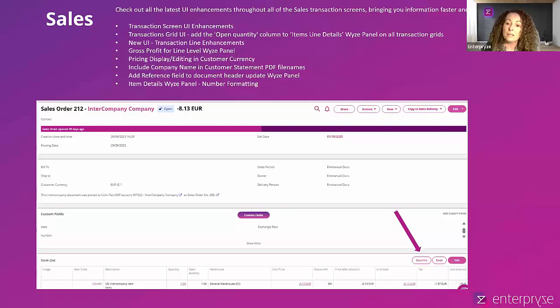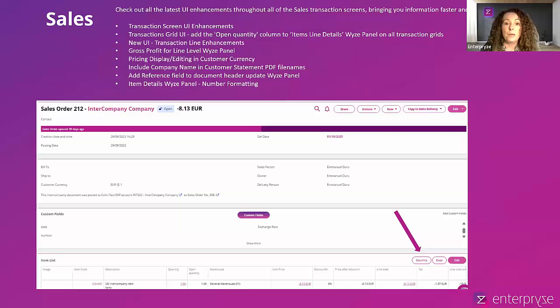So where the price of the item is stored in euro, but the currency is foreign currency, you will now see both prices displayed, and you'll be able to edit that price at line level in either of those currencies. If the price list is held in the same currency as your customer, there'll be no change. You won't see any difference. So I'll explain that to you again during the demonstration, and you'll see how very simple that can be handled for your foreign currency customers.